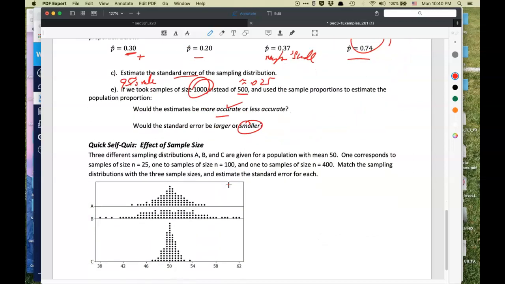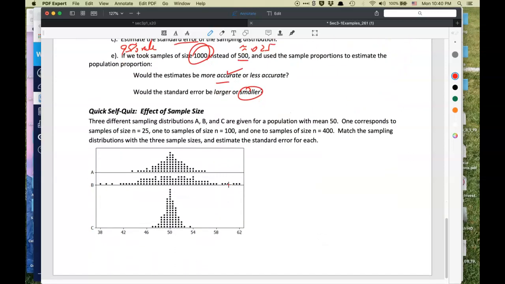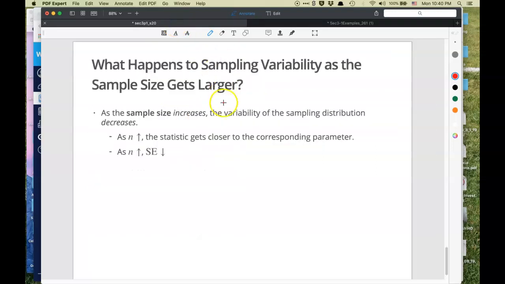Okay, and then this last picture asks us to try to determine which of these correspond to which sample size. So the idea here is thinking about what's happening to the variability in the estimator, or in these statistics, as the sample size gets large. Here's the basic principle: as the sample size increases, the variability decreases.